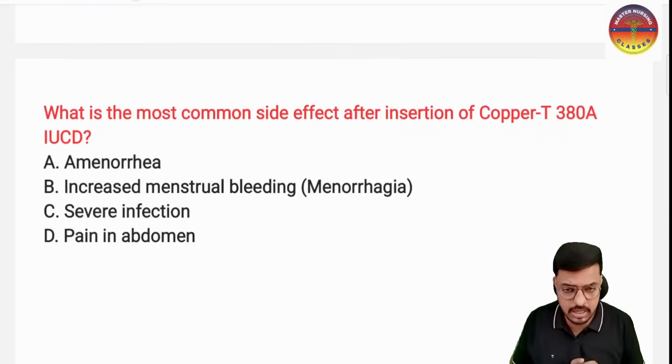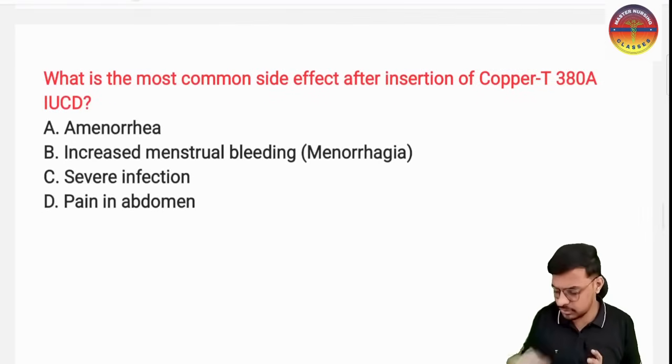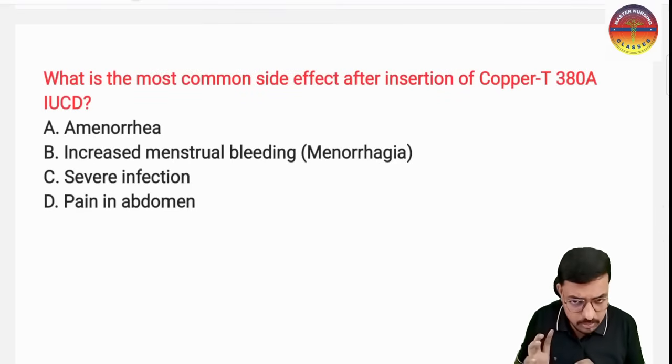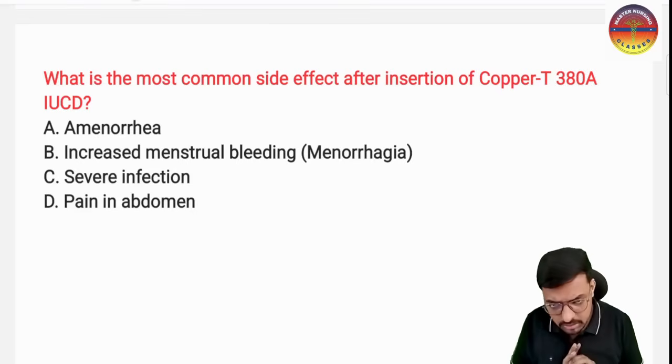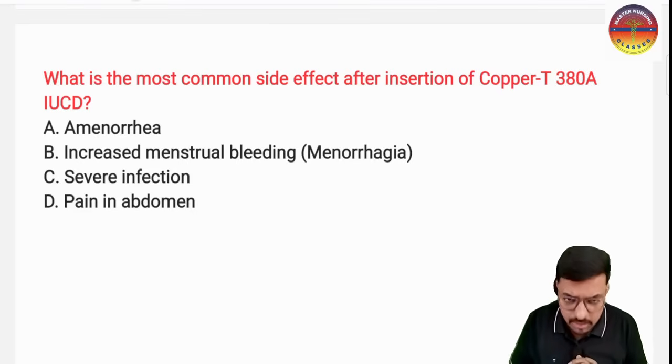Okay, yes sir. Here comes the next question, and this question is very important for you all. Please read the question carefully. This is not related to the hormonal IUCD, it is related to the copper T. It is not related to the Mirena, it is related to the copper T 380A. What is the most common side effect after insertion of the copper T 380A? So what is your answer?